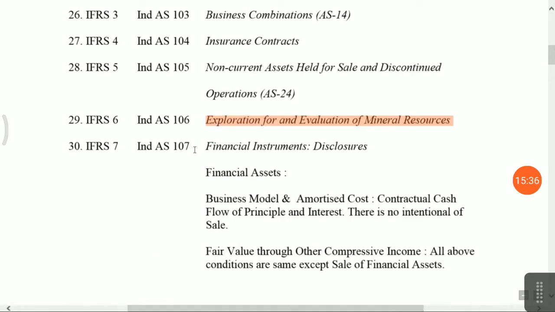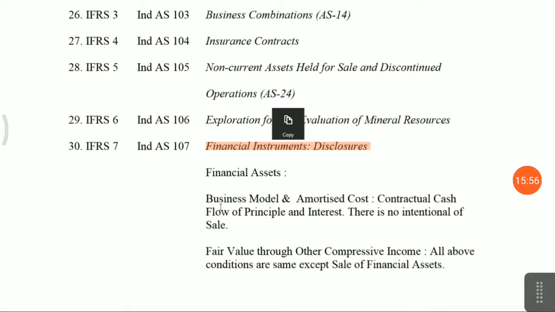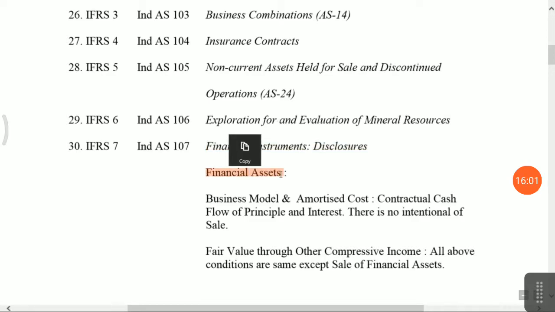Now the most important concept of Indian accounting standards is Indian accounting standard 107, financial instrument disclosure. Okay, that is the most critical factor for Indian accounting standards. Friends, if you understand this model, you will learn the major part of your accounting standards. Okay, now financial asset. Now what is the meaning of financial asset? In a simple way I can say earning the income. Earning the income, then what is required? Agreement is required.